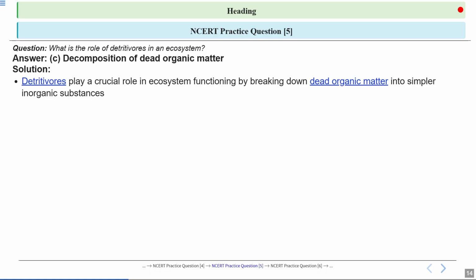So let's have a look at the answer. Now detritivores are consumers that feed on the detritus, which is non-living organic matter like dead plants, animals, and waste products. By eating this material, they start the process of breaking it down into smaller, simpler pieces. This process is essential for returning nutrients to the ecosystem.